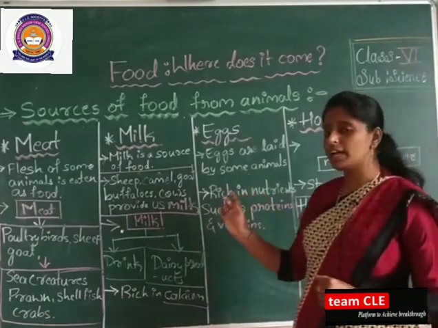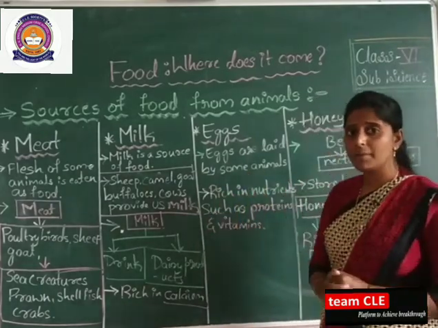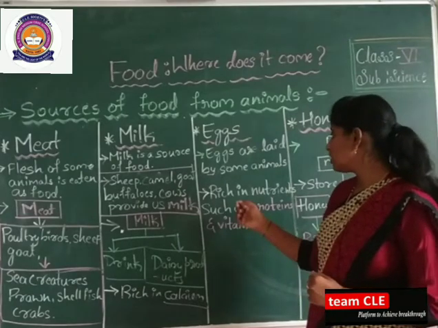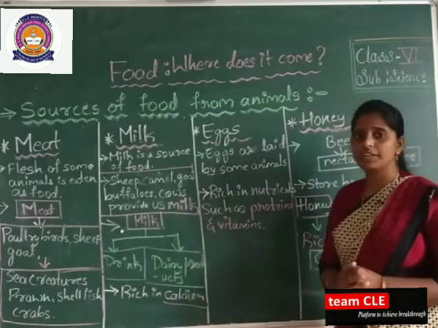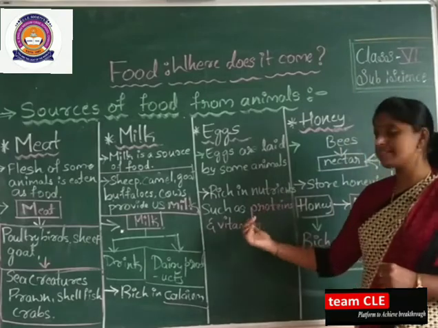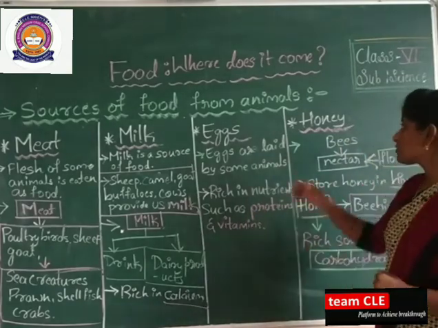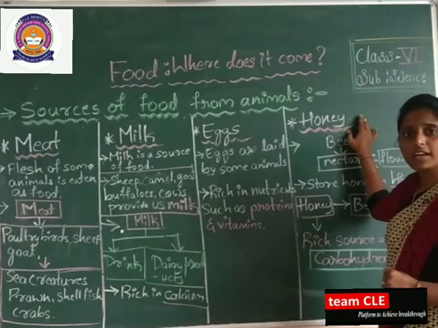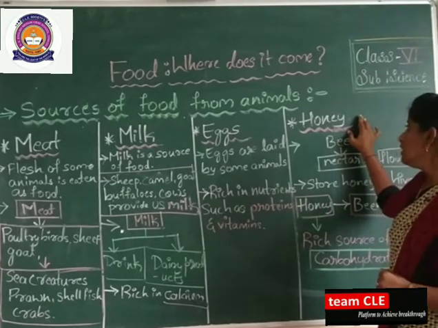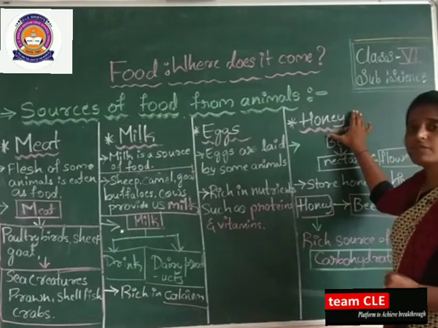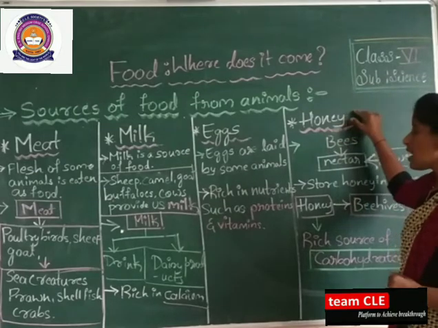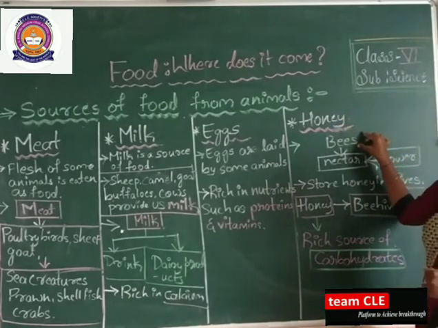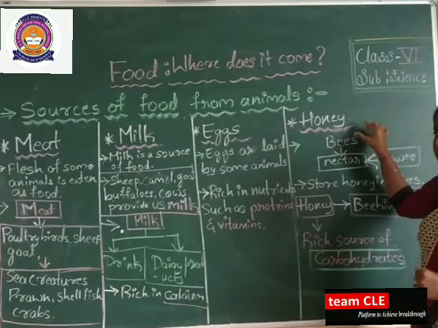So as you all know, eggs are laid by some of the animals, and they are very rich in nutrients such as proteins and vitamins. The next source of food here is honey. Yes, did you all hear the word honey? Honey is one of the sources of food we are getting from animals. This honey we are getting from bees here.